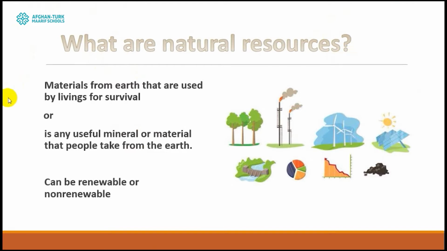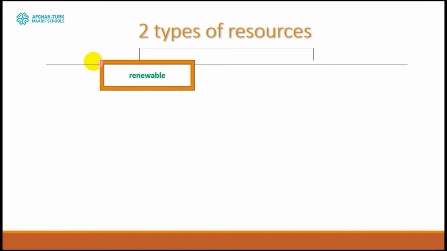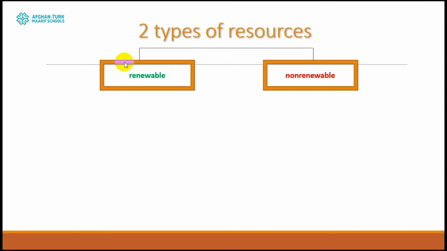So, we get two definitions for it: materials from earth that are used by living things for survival, or any useful material or mineral that people take from the earth. So basically, all the things that we are getting naturally from the earth are considered to be natural resources. And basically we can divide them into two types, or we can say that we have two types of resources on earth: renewable and non-renewable resources.